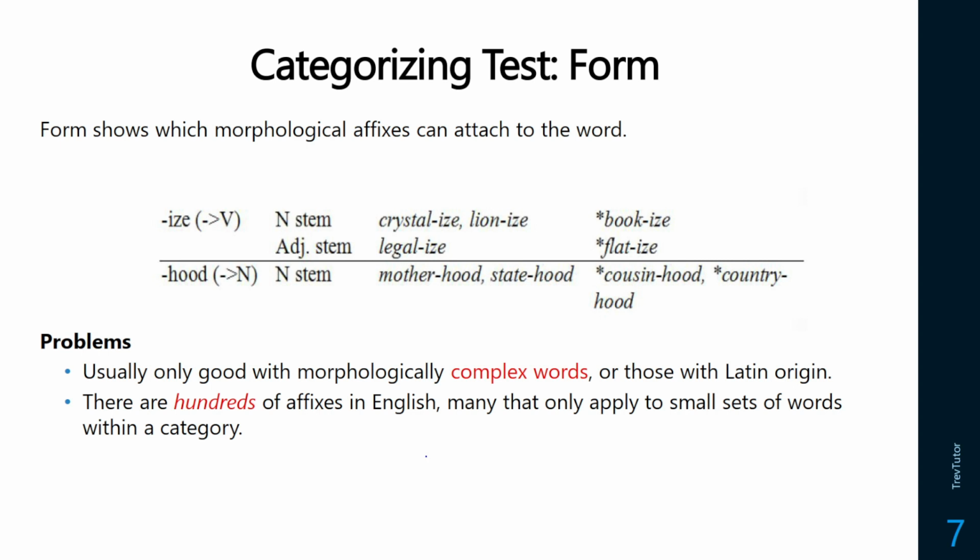Form is a pretty decent one to look at. So for instance, you know that with something like a noun, it can always take a possessive S. So dog versus dogs, sheep versus sheeps. But this doesn't apply for everything. So for example, with the suffix eyes, if we want to take the word crystal, we can make the word crystal eyes. But we can't take a word like book and make book eyes. That's just not going to work. Therefore, form can help in some cases, but it's not the most useful, especially because English has so many different affixes, so many different ways we can change words. It's hard to really tell.